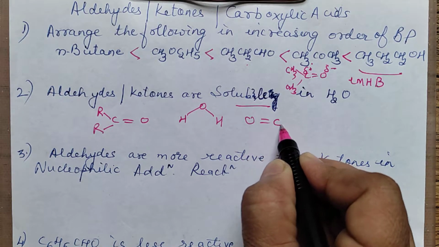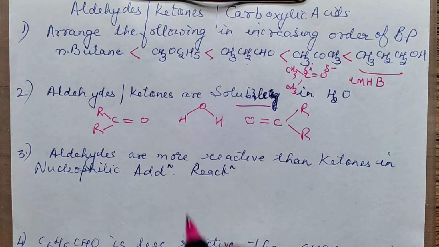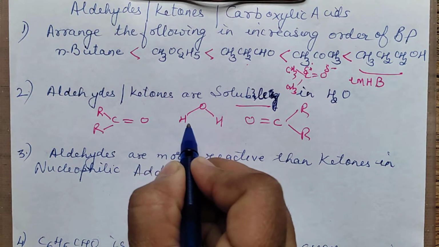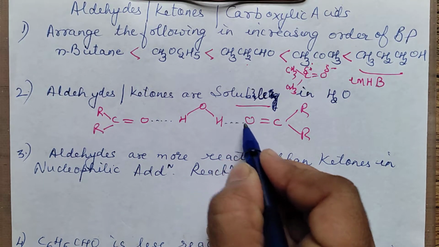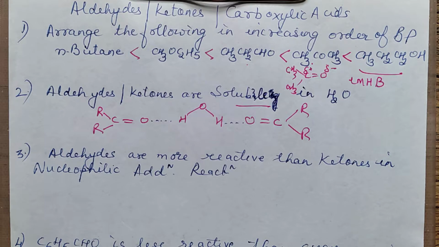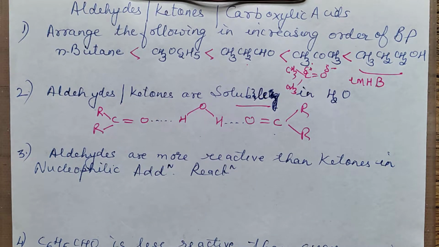In the same way you can represent another molecule. This is R or H, whatever. So between them, between H of water and O of the carbonyl compound, there is bonding. So due to the presence of intermolecular hydrogen bond between the carbonyl compound, that is aldehyde or ketone, and water,